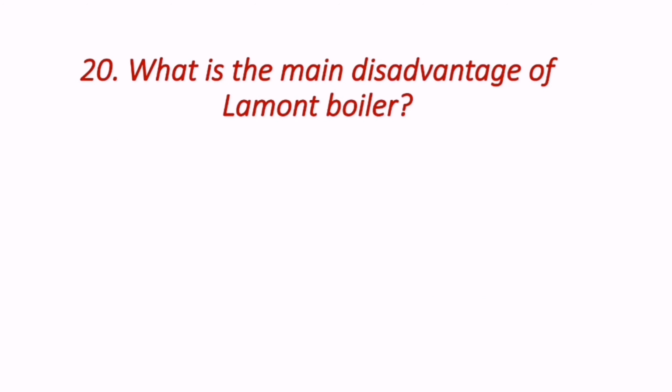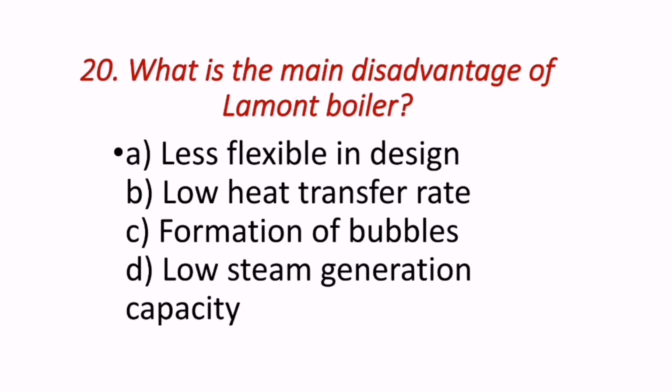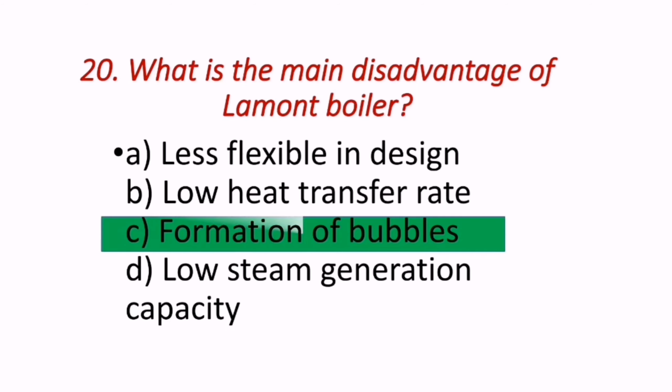Next question reads, what is the main disadvantage of Lamont boiler? So maybe less flexible in design, low heat transfer rate, formation of bubbles, low steam generation capacity. The main disadvantage of Lamont boiler is formation of bubbles. C is the correct answer.